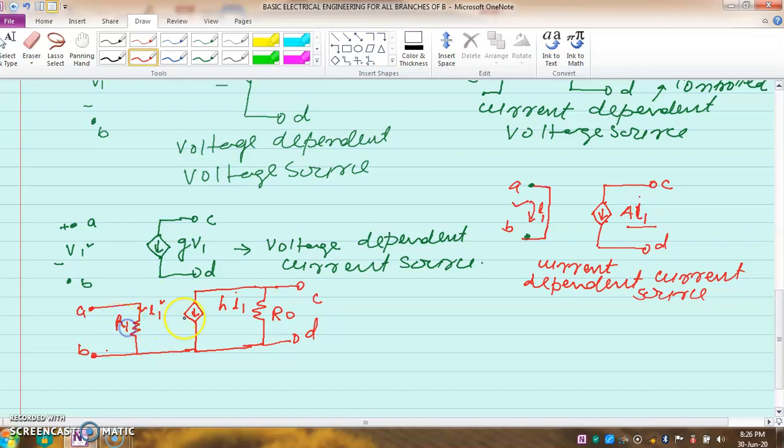So this is a dependent source, and actually this is a model of a transistor. Here the value of current depends on the input side AB side current, and accordingly this is the output resistance, the resistance of the output side. So here the output voltage will be affected by the input side. So it is called the controlled model of the transistor.